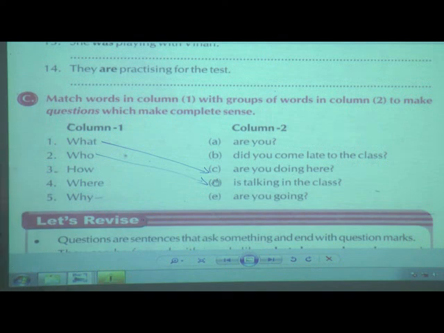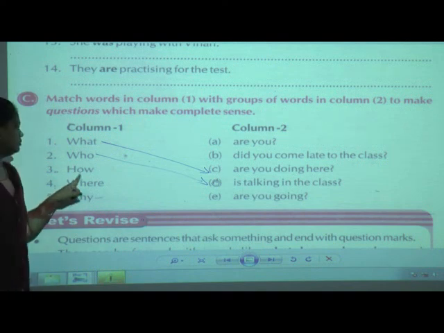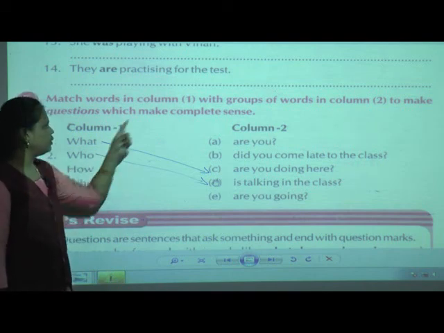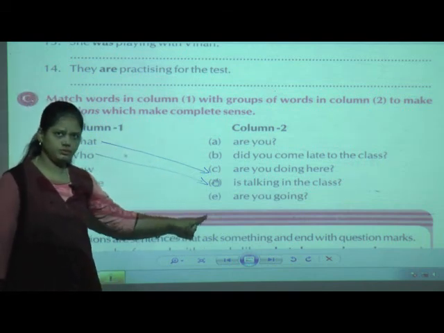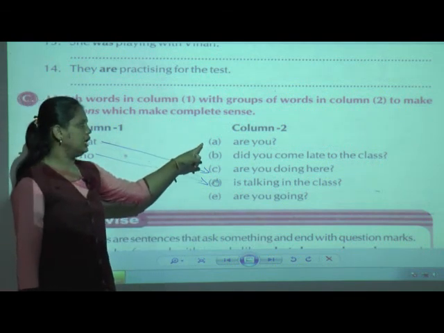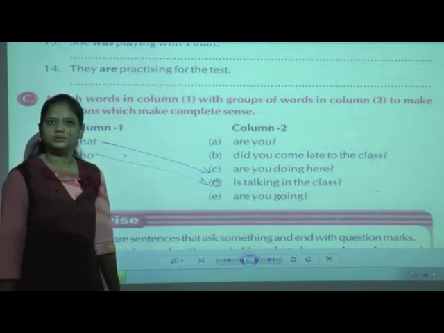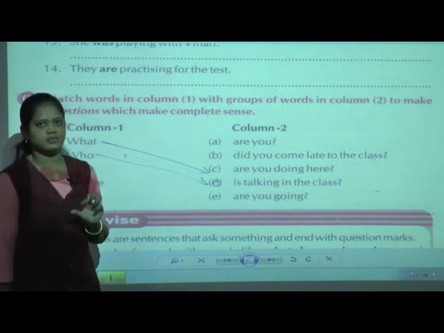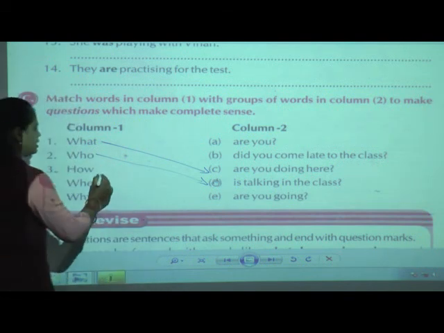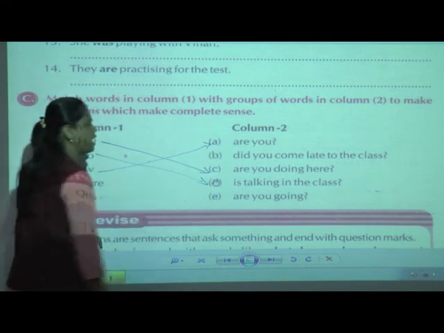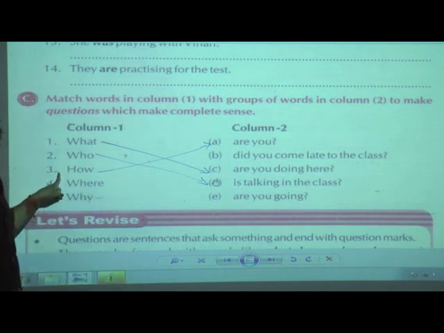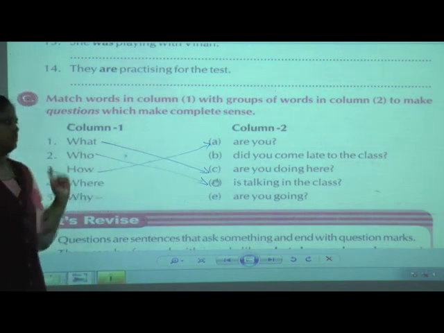Now the third one is how. Here, with the help of this group of column 2, we have to match it. Now how, once again we are going to see here. A, how are you? Is it complete sense? When we have to ask the question, it makes sense? Yes. So we can say that. Sometimes we are going to ask, how are you? Okay. So the third one's answer is A1.